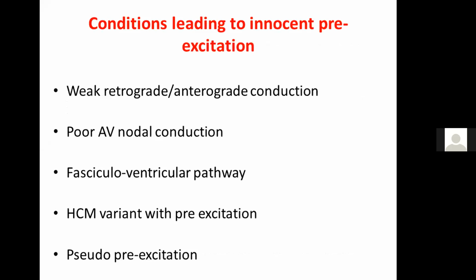So what are the conditions leading to innocent pre-excitation in a patient with a WPW pattern? Because mostly the WPW term itself signifies a patient who already has some kind of palpitation or tachycardia. So weak retrograde or antegrade conduction across the accessory pathway may not be good enough to give rise to macroreentrant tachycardia. And sometimes poor AV nodal conduction can also be a substrate which may not be able to give rise to macroreentrant tachycardia.